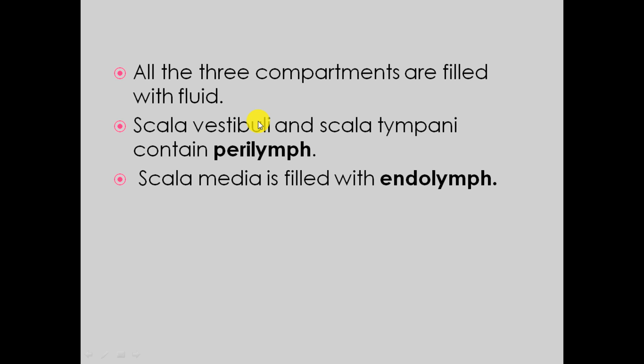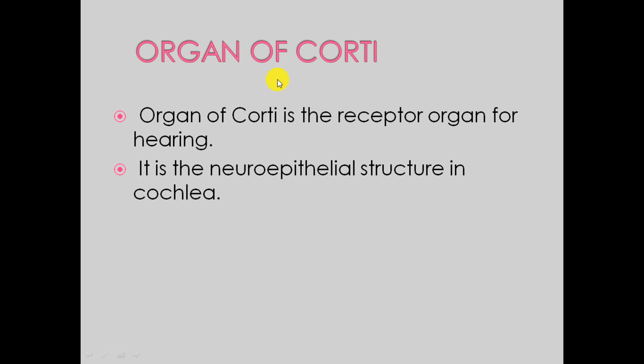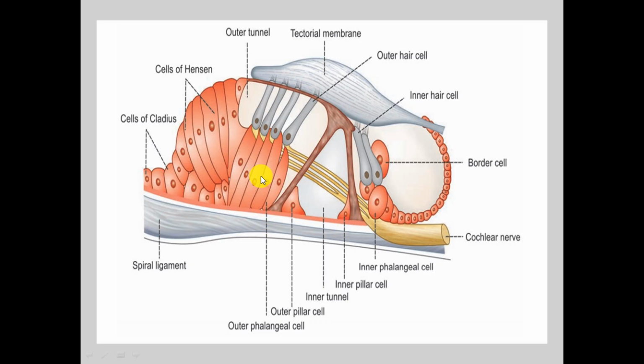Scala vestibuli and scala tympani contain the perilymph. Scala media is filled with the endolymph. Organ of Corti is the receptor organ for hearing. It is a neuroepithelial structure in the cochlea. So this organ of Corti is responsible for hearing.